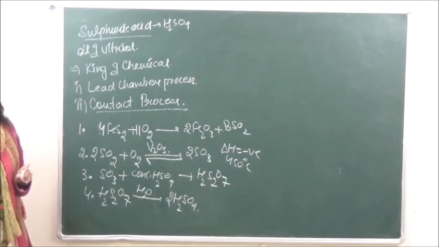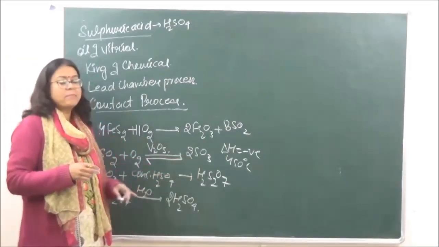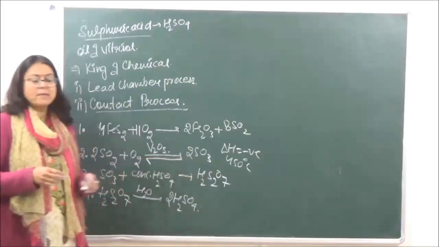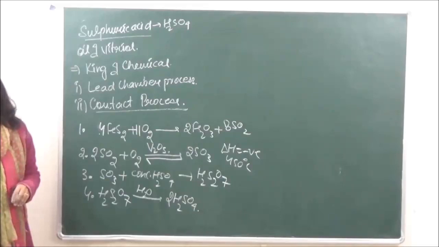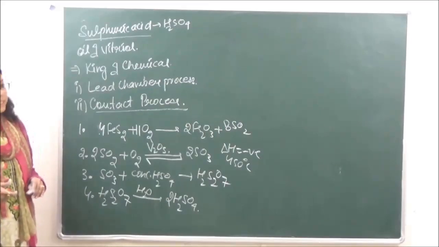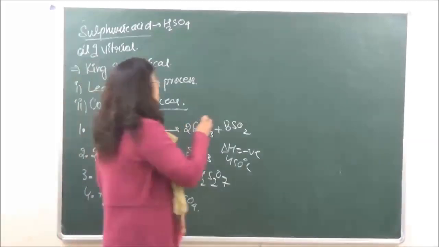ठीक है? इसके अलावा ferric oxide भी हम लोग use कर सकते हैं. अब pressure जो है इसका reaction का, according to Le-Chatelier's principle, the pressure should be kept high because greater number of moles are being converted to less number of moles in the forward direction. So pressure over here has to be approximately 1 atmosphere. ठीक है? So this is how we prepare sulfuric acid by contact process.